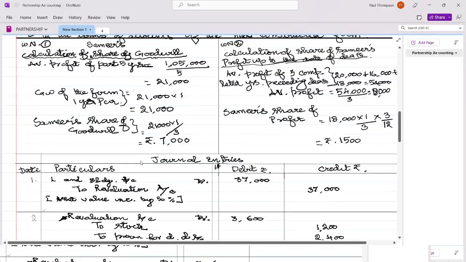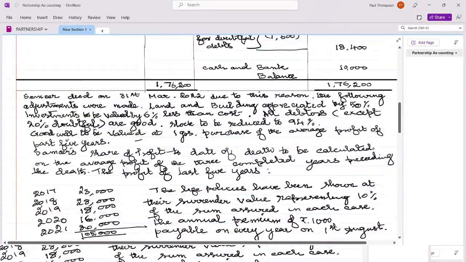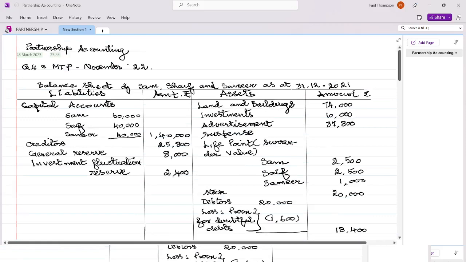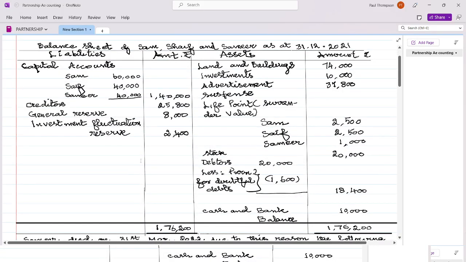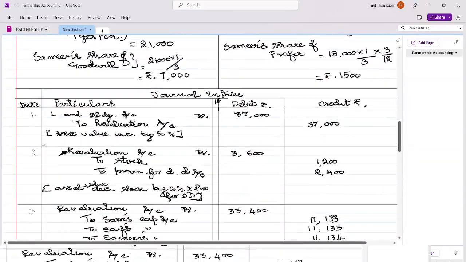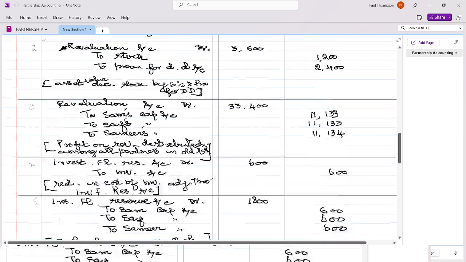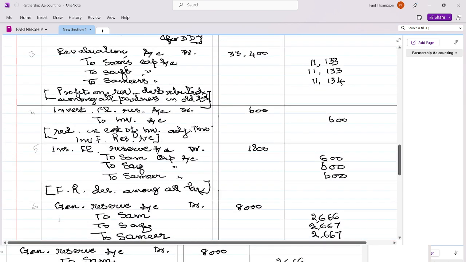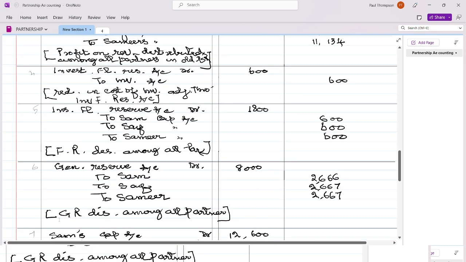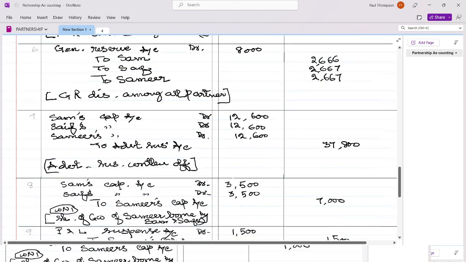In the balance sheet, his capital is 40,000. Okay, so let us take 40,000. Then we will be going through our journal entry. First credit is 11,133, and there is a credit of 600 again, and there is a credit of 2,667, and debit we will come back later.